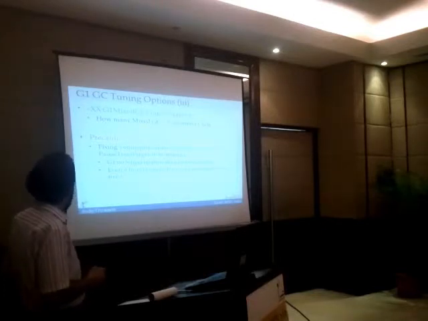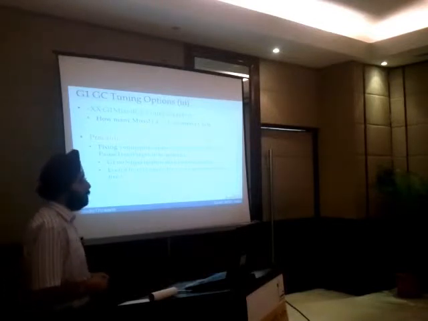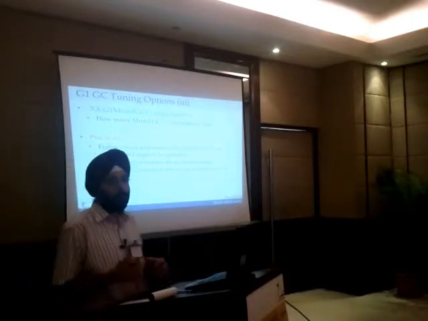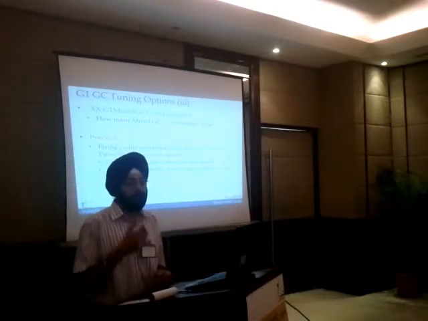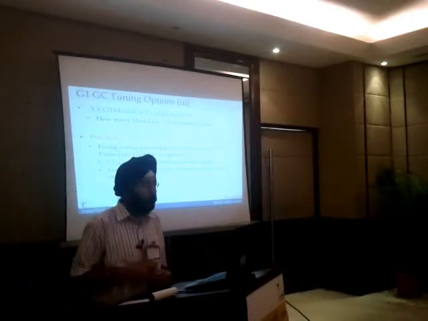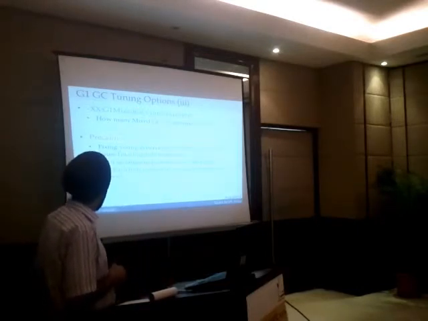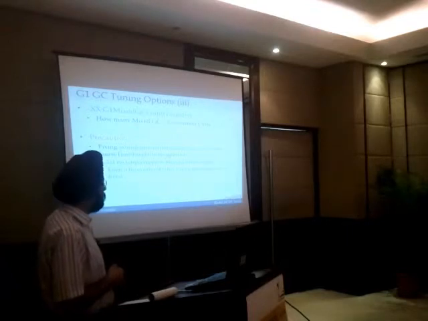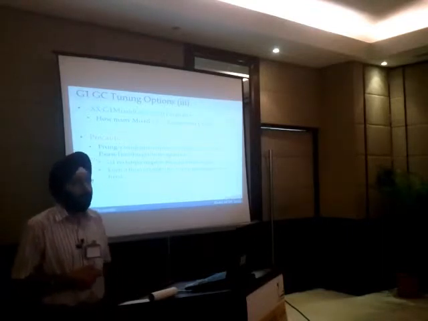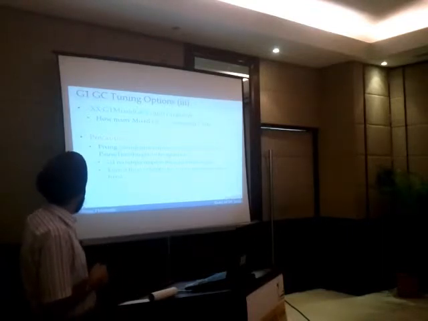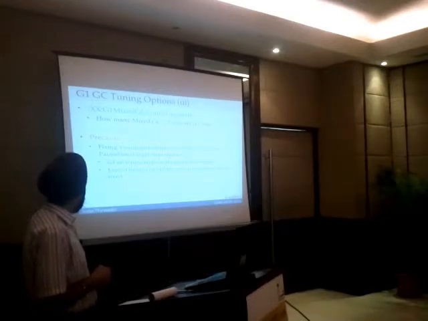Then there is the number of mixed GC concurrent cycles: how do you want to have young GC and piggybacking of old GC cycles on top of the young generation? That kind of target can be set. And as I mentioned earlier, a very important precaution is don't fix these sizes. If you do that, the pause time target will be ignored.